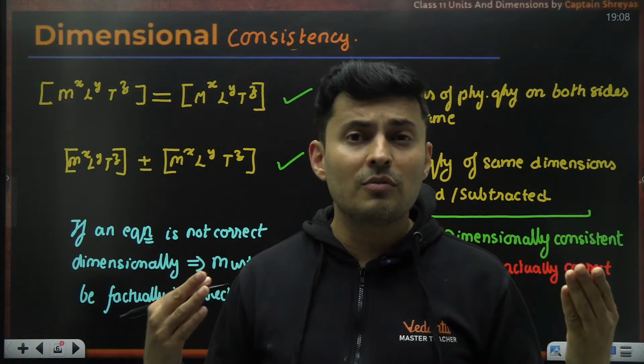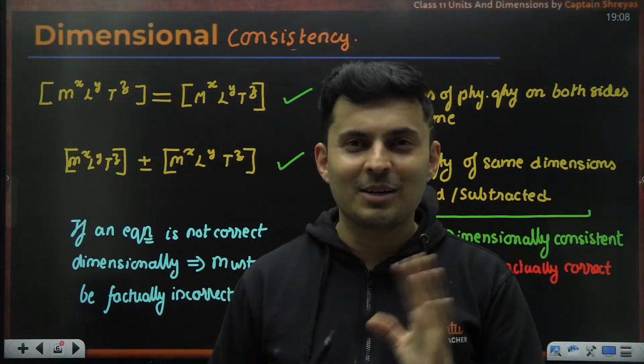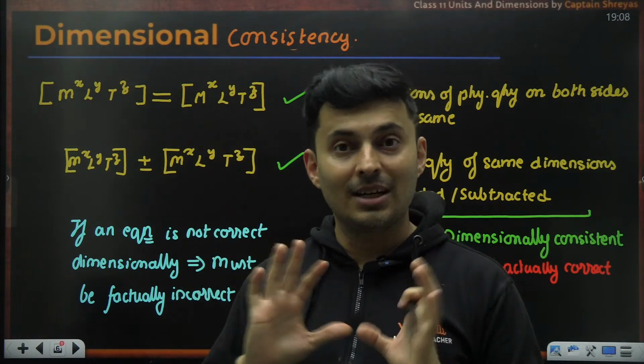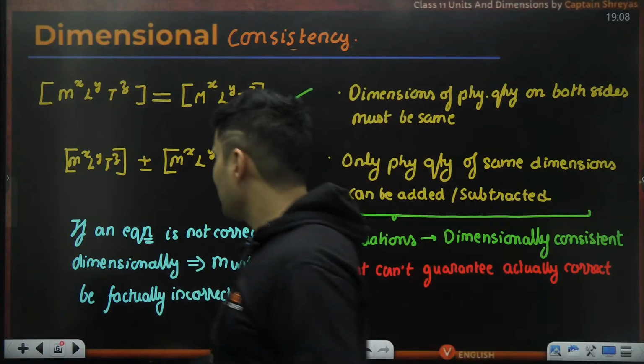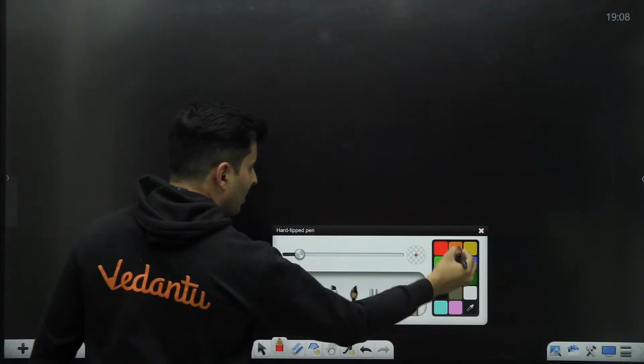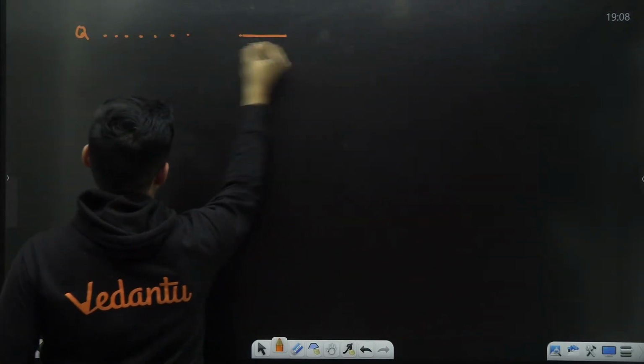And this is often used for eliminating options in an MCQ exam, not in JEE Advanced. JEE Advanced you will not be able to do it, because they are very smart. They will choose the options which are dimensionally correct. So just imagine in an exam you get something like this. Some big question is there.